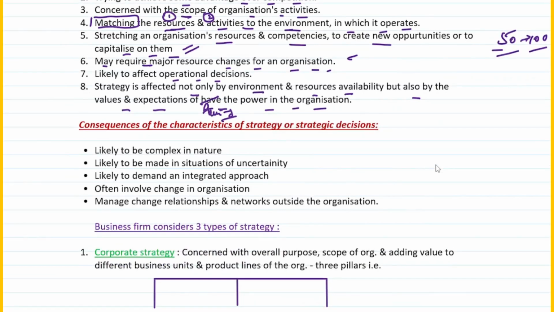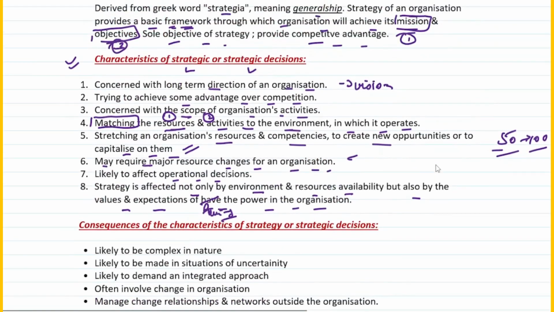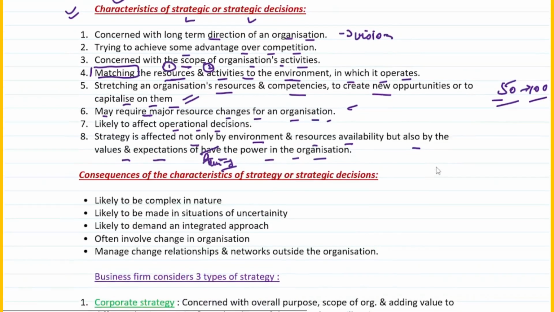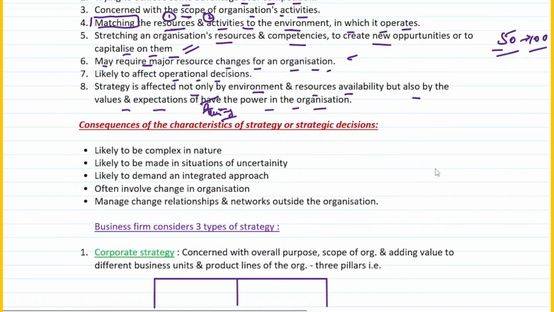In the last discussion, we understood the characteristics of strategic decisions. Now we are looking at the consequences of the characteristics of strategic decisions. Please remember, these all will start with the word "likely", right? Because it's about consequences. So if you implement a strategic decision, what is likely to happen?